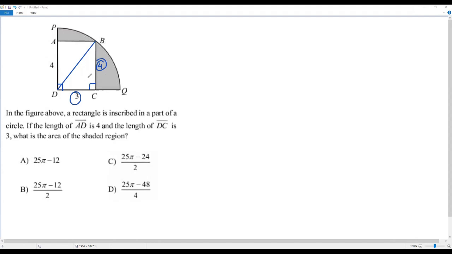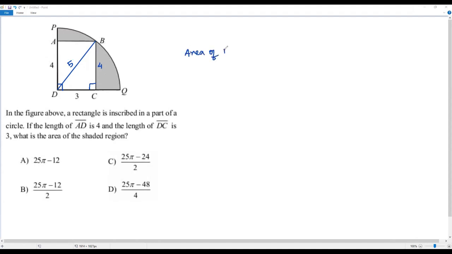In a right triangle, apart from the hypotenuse, if the lengths of the two legs are 3 and 4, then the length of the hypotenuse must be 5. So that's why it's called a 3, 4, 5 right triangle. Otherwise, we can use the Pythagorean theorem to get the length of the hypotenuse. Anyways, I got the radius of the circle BD, that is 5 units. Now I can get the area of this 1/4 of the circle. Okay, anyways, let me write the stuff over here.